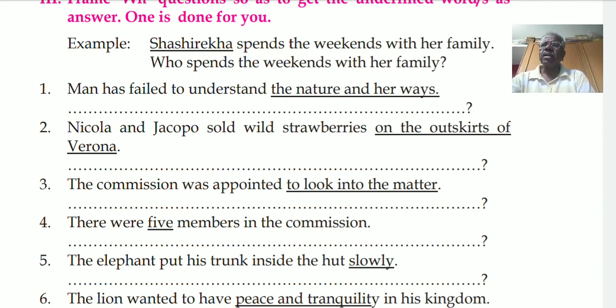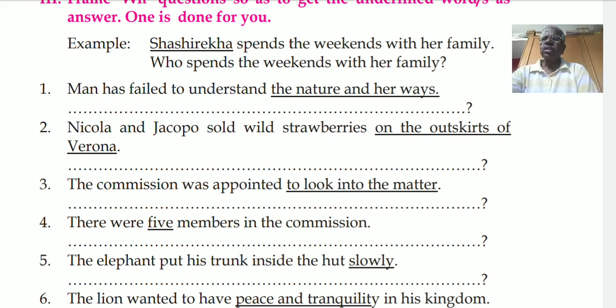So what is underlined? 5. So 5 means number. So what do we have to put? How many? How many members were there in the commission? I hope you are writing. Next one.